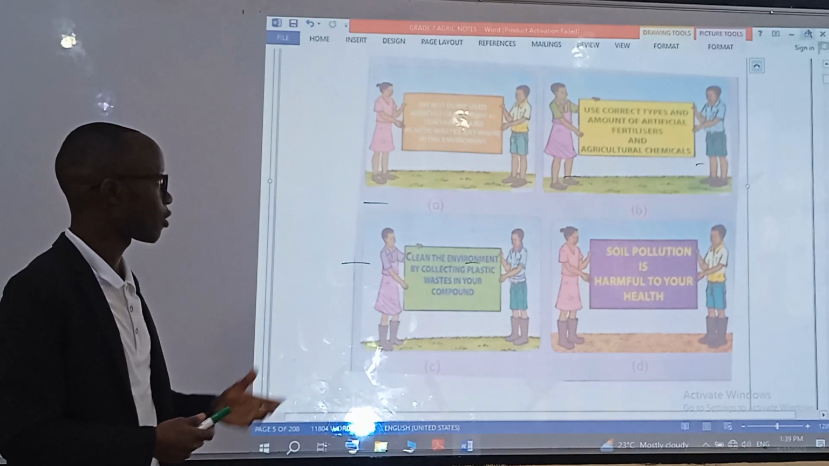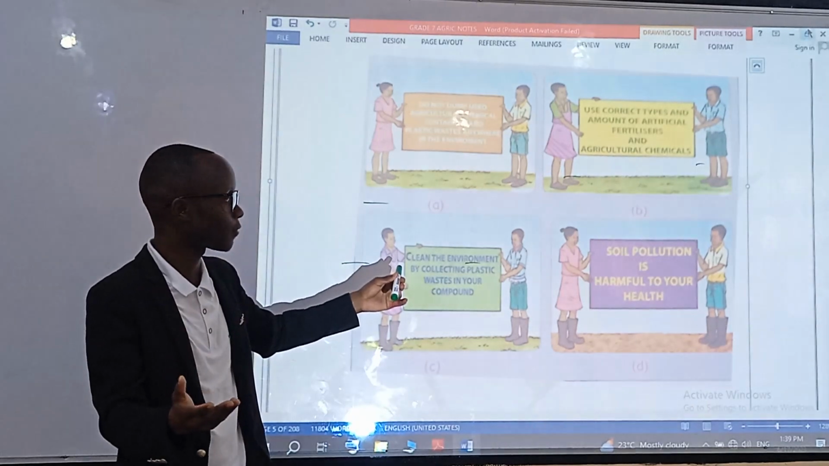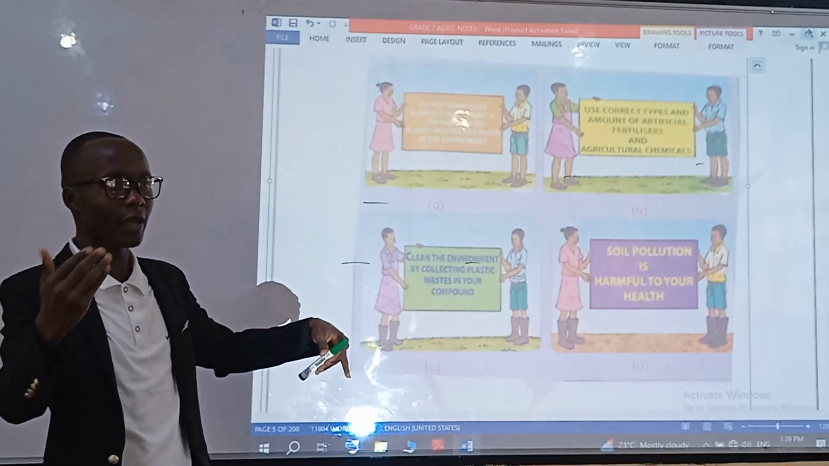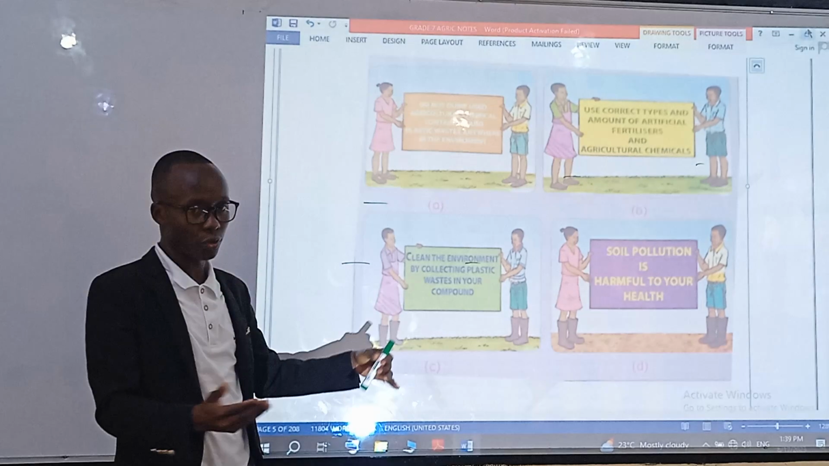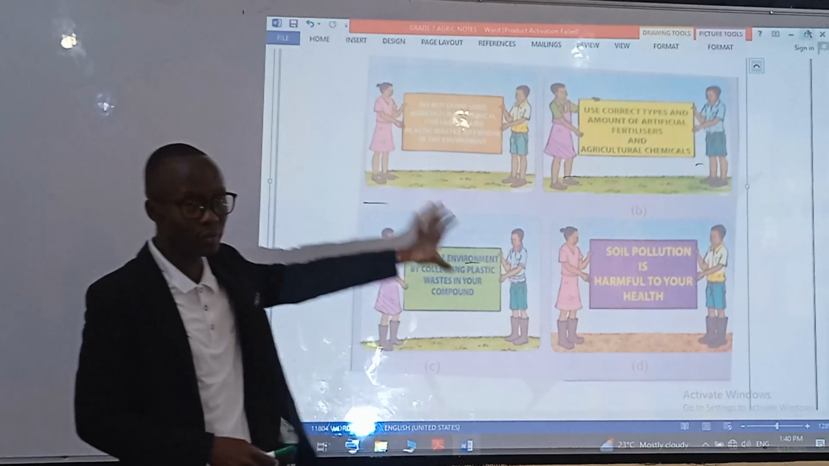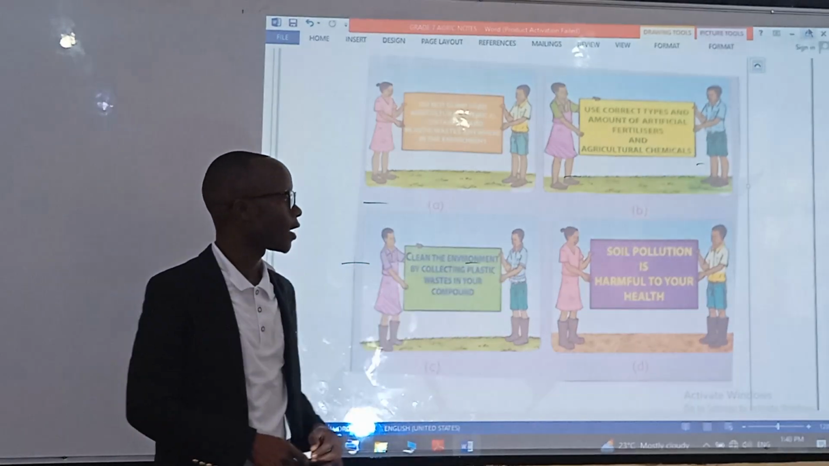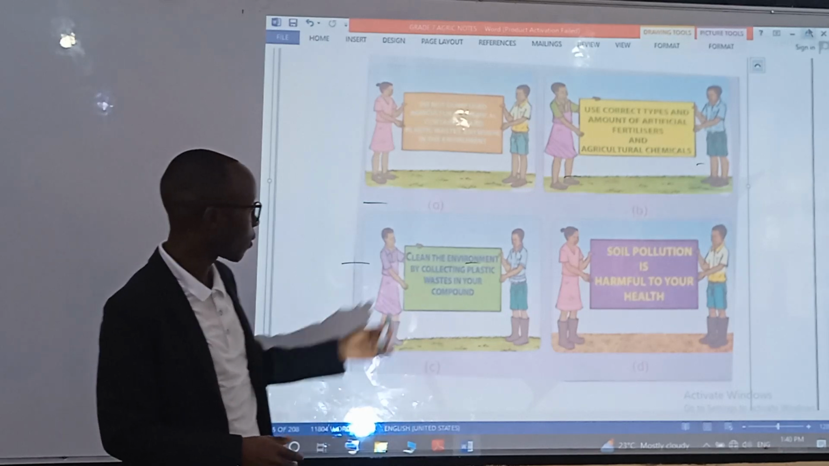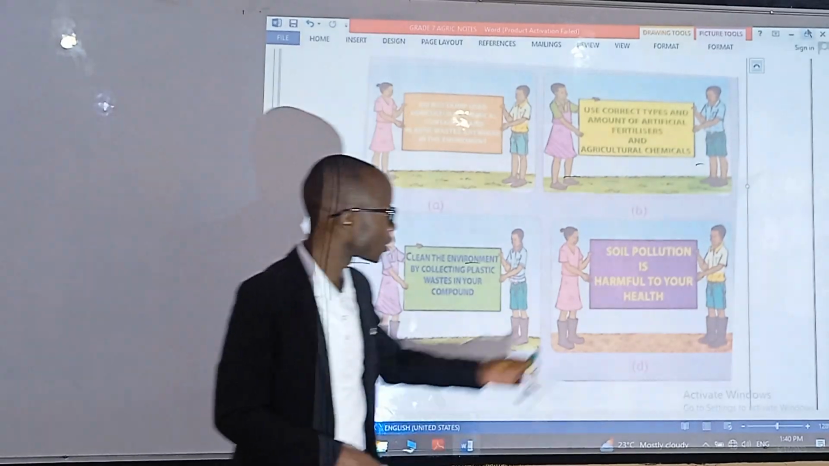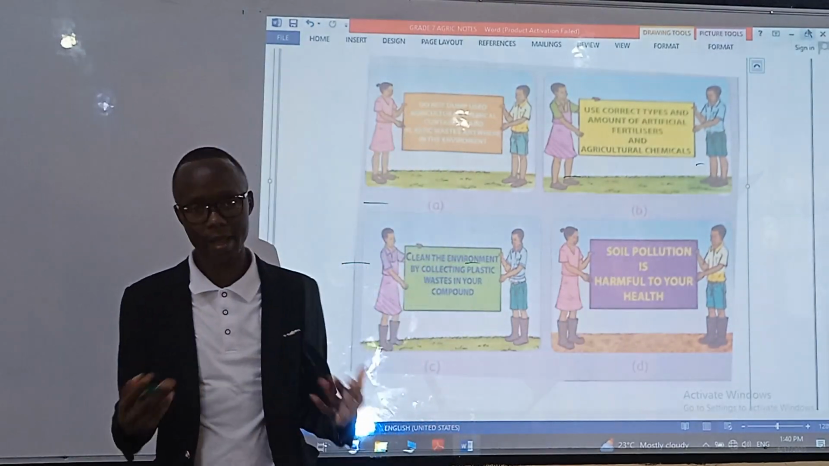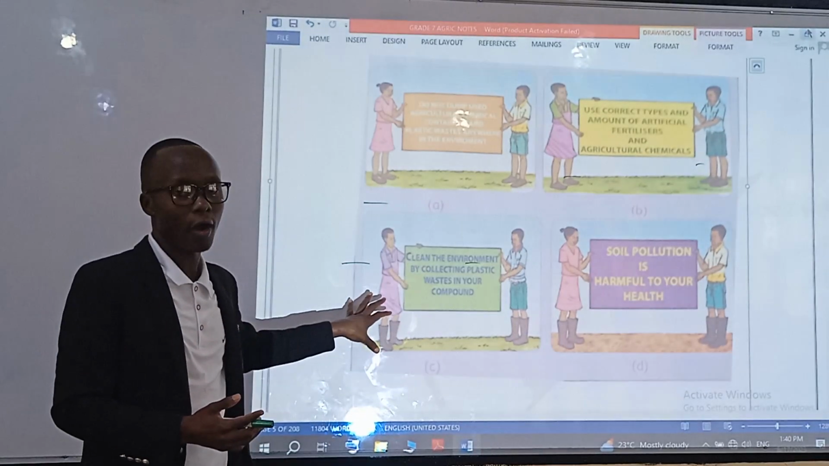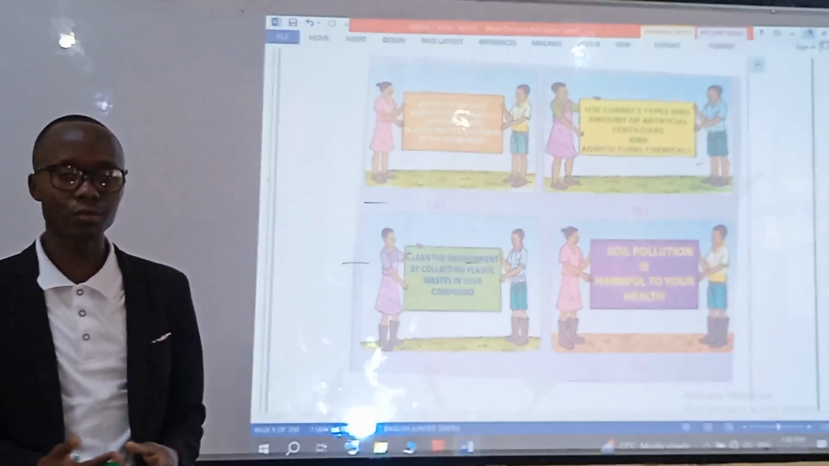And these posters can contain useful information to the members of the public, to the members of the society, sensitizing them, educating them on the importance of controlling soil pollution. Like for example, here in these pictures, you can see these boys have made some posters. They are very beautiful, colored beautifully, and they have information in them. If I may read a few of them, one says a clean environment by collecting plastic waste in your home. Another one says soil pollution is harmful to your health. So these are examples of posters that one can use to pass information on how to control soil pollution.